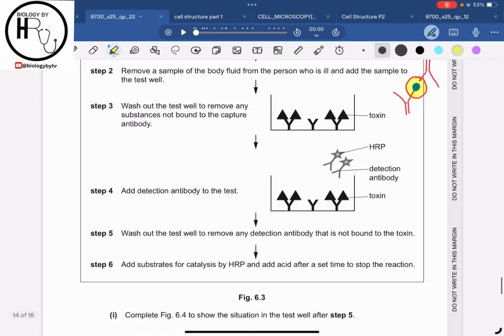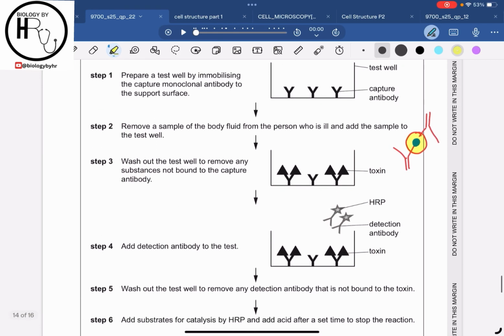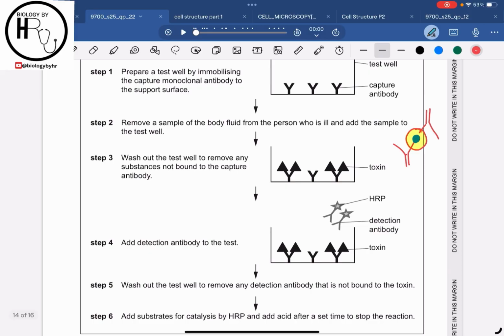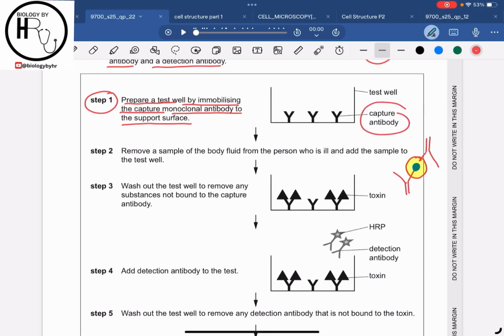Now they have given us the 6 steps over here. Let's understand them. Step 1 is to prepare a test well by immobilizing the captured monoclonal antibodies to the support surface. So the captured antibodies are resting on the basement surface of the test well. Then step 2 is to remove a sample of a body fluid from a person who is ill and add the sample to the test well.